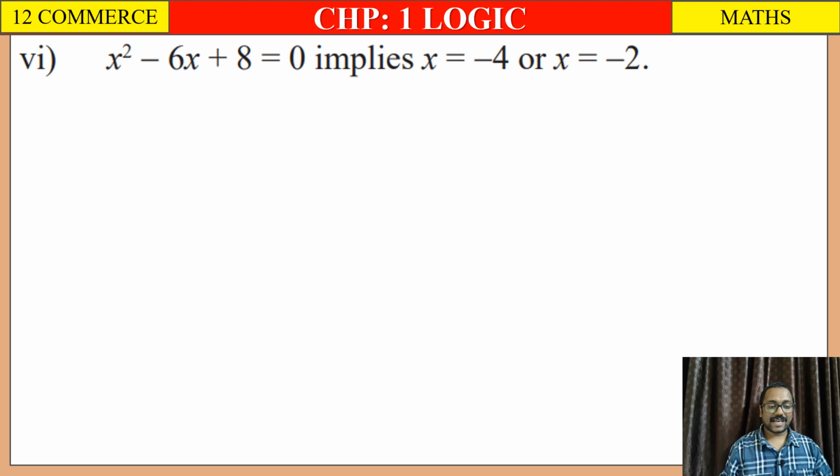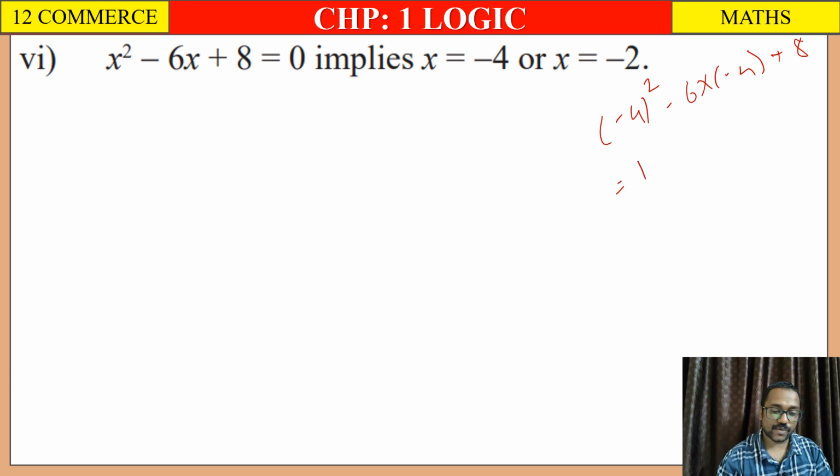Question number 6. x square minus 6x plus 8 is equal to 0 implies x is equal to -4 or x is equal to -2. Here we have to substitute and check whether the values are the same or not. First we will substitute -4, right? So (-4) the whole square minus 6 into -4 plus 8. This is equal to 16 plus 6 fours are 24 plus 8. So this is equal to 16, 20, 30, 36, 40. Its answer is 48, right?